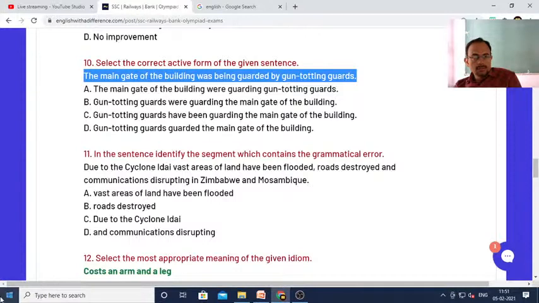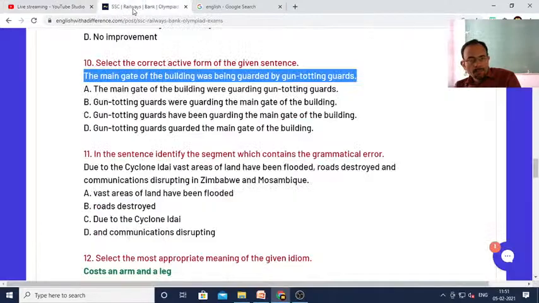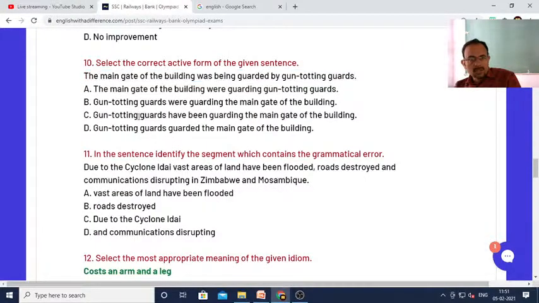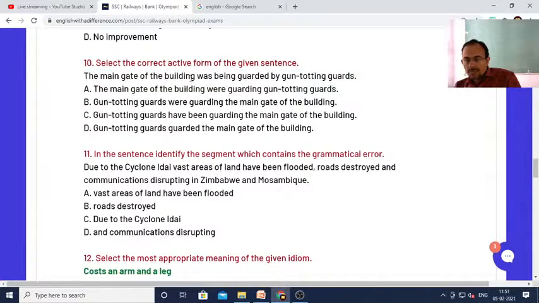Okay. Manoj B, Parimal B. Yes, correct. Manoj and Parimal, both of you are correct. Why? Because see, what is the logic? The logic is it is the passive voice structure in past continuous tense. Because the past continuous passive voice structure is was or were plus being plus verb 3. So it is was plus being plus verb 3. That is past continuous tense.